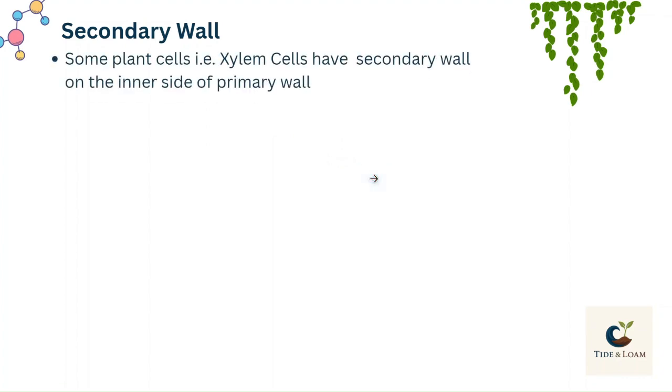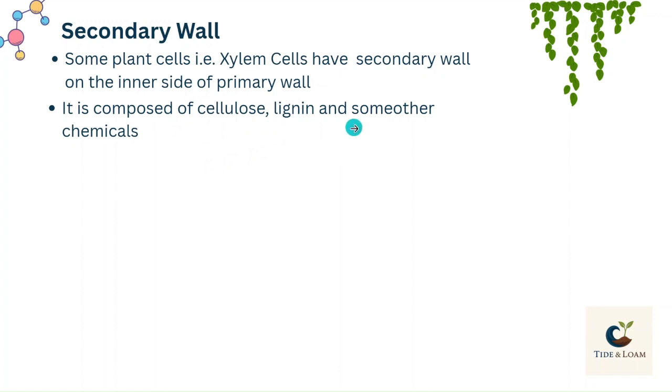Now, secondary cell wall is not present in all the cells. It is present in some plant cells, for example, xylem cells, and secondary cell wall is on the inner side of primary wall, as we saw in the figure. And it is composed of cellulose, lignin and some other chemicals. जिस तरह प्राइमरी सेल वॉल सेलुलोज से मिलकर बनी है, इसी तरह सेकेंडरी सेल वॉल में भी सेलुलोज है, but it has some other additional compounds such as lignin and some other chemicals.